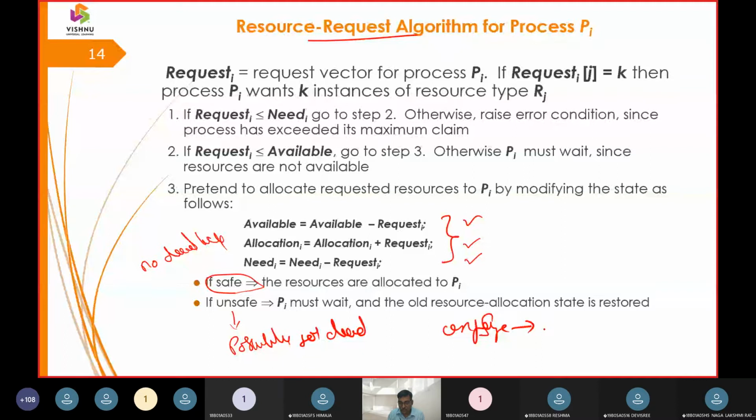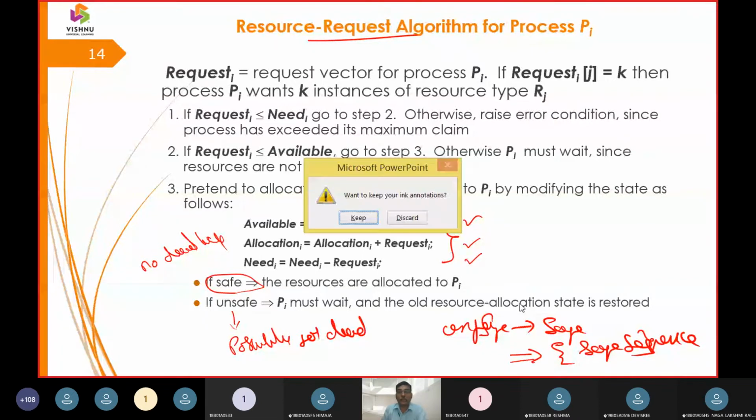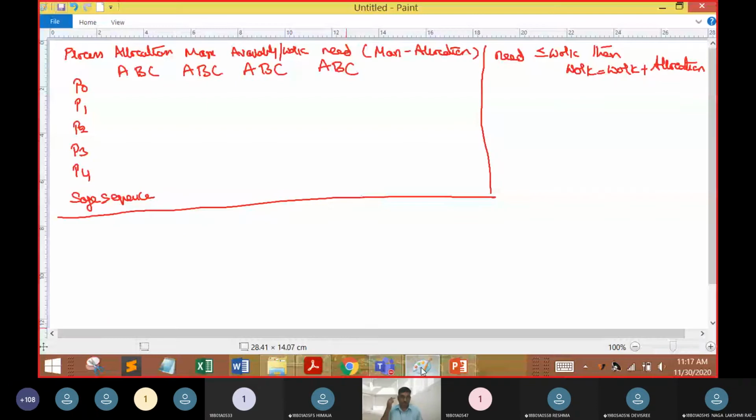Ultimately, we are going to draw up a safe sequence. So now let us look into this example, so you will have a complete picture of what was going on in the banker's algorithm.